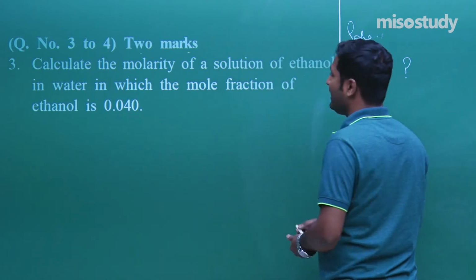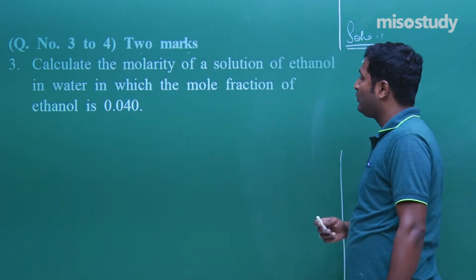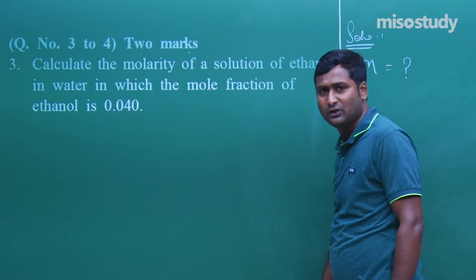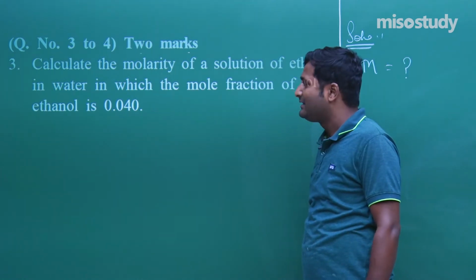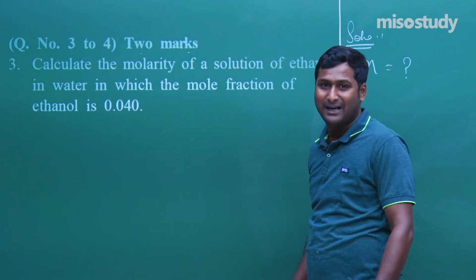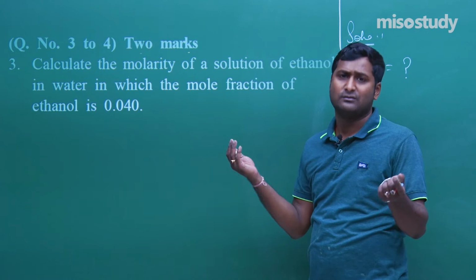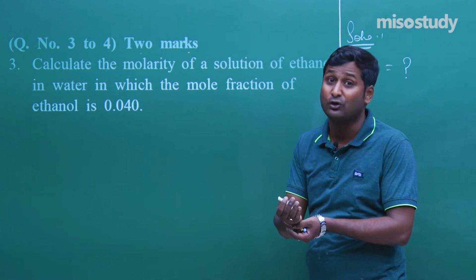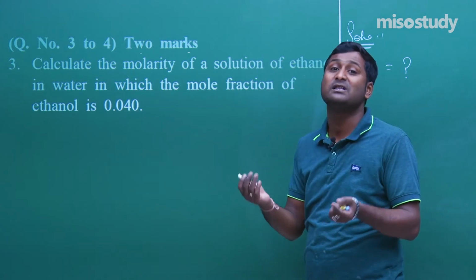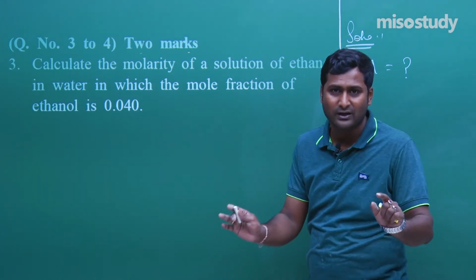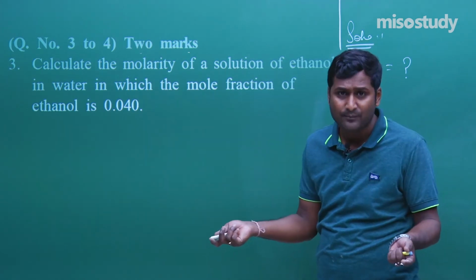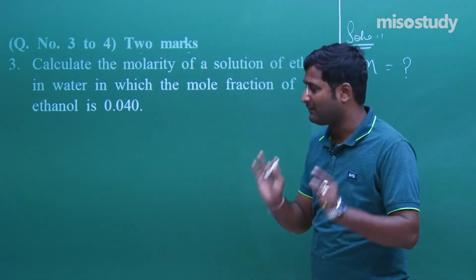Then what is given here? In water, in which the mole fraction of ethanol is 0.040. That is definitely there is a maximum quantity of water, that is the solution is dilute. We can consider generally a 1 liter solution, because molarity is equal to number of moles per liter, and 1 liter solution means there is a presence of 1 liter of water. That is, 1 liter water equal to, we can say, 1000 gram. Clear? That is the definition.